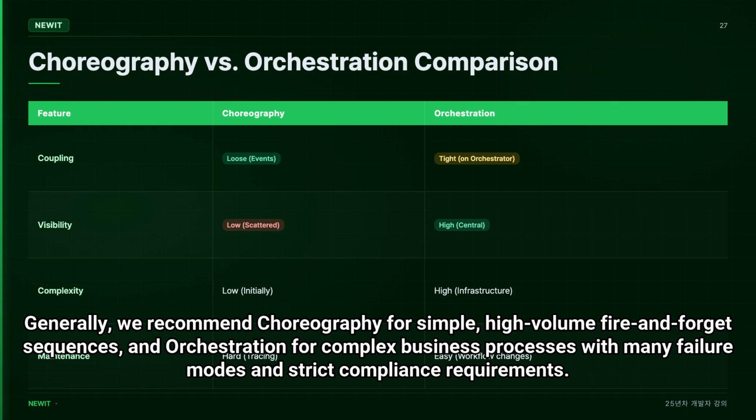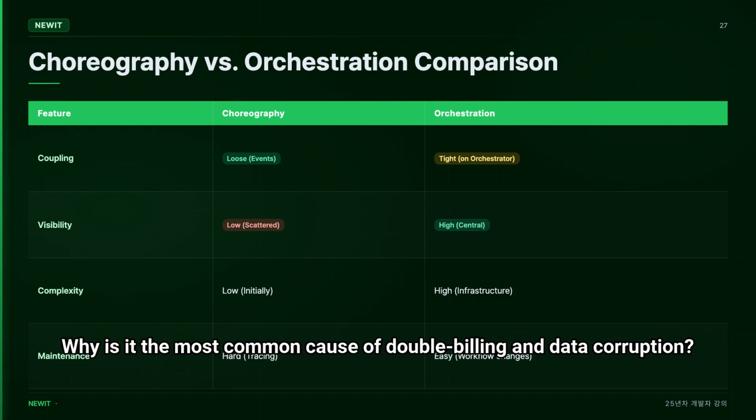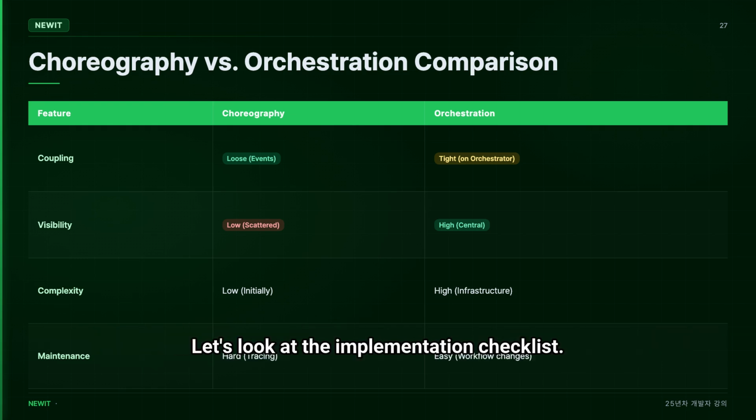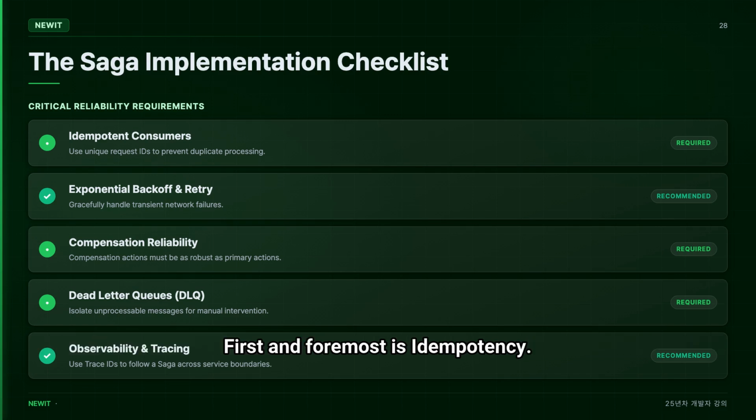and strict compliance requirements. But regardless of which pattern you choose, there is one technical hurdle that destroys most distributed systems if ignored: idempotency. Why is it the most common cause of double billing and data corruption? Let's look at the implementation checklist. To build a resilient Saga, you must adhere to a strict implementation checklist. First and foremost is idempotency.